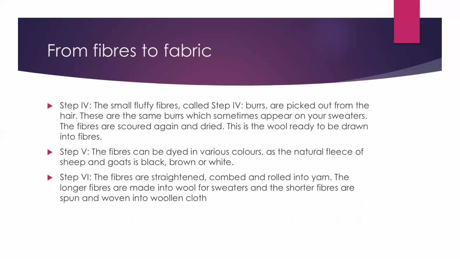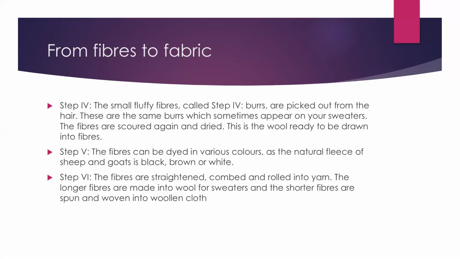Step 4. The small fluffy fiber burrs are picked out from the hair. These are the same burrs which sometimes appear on your sweaters. The fibers are scoured again and dried. This is the wool ready to be drawn into fibers. Step 5. The fibers can be dyed in various colors, as the natural fleece of sheep and goats is black, brown or white.